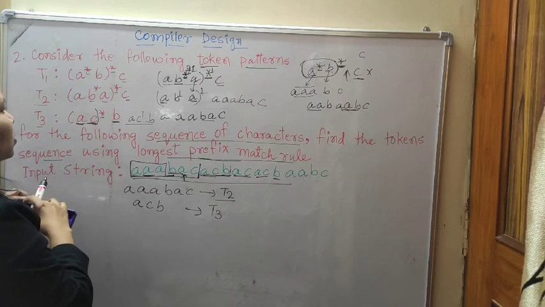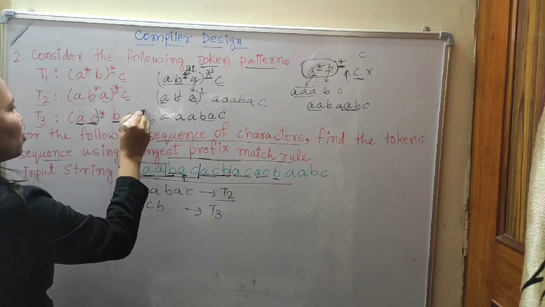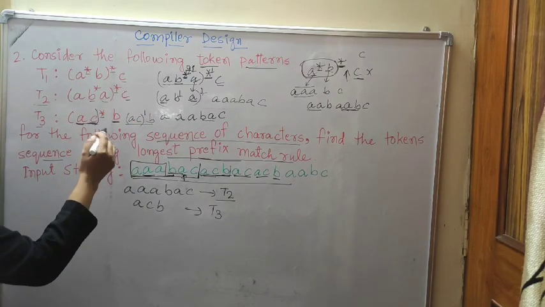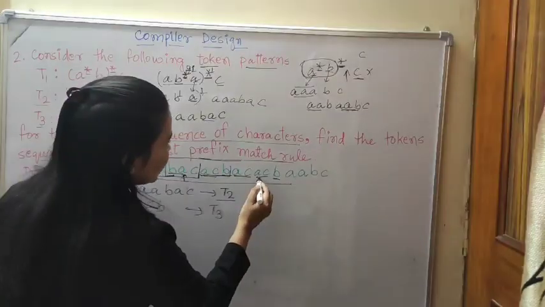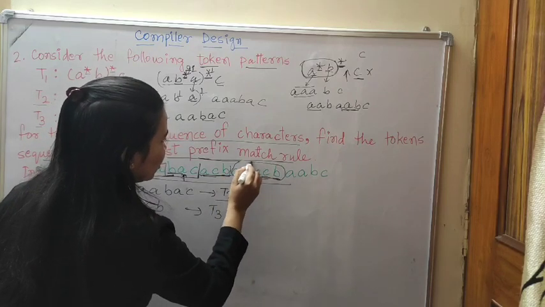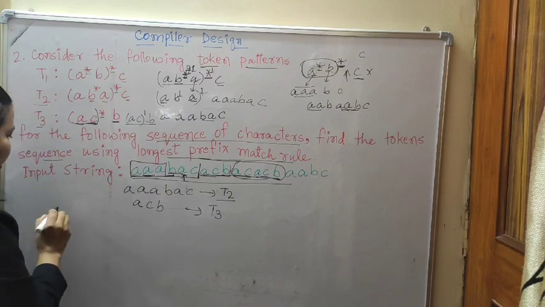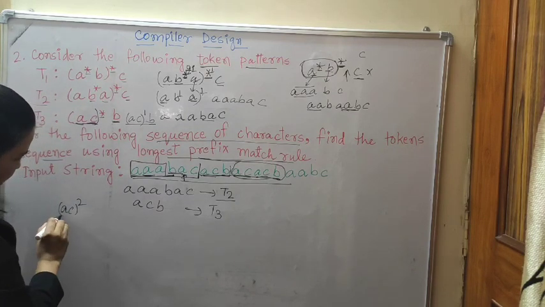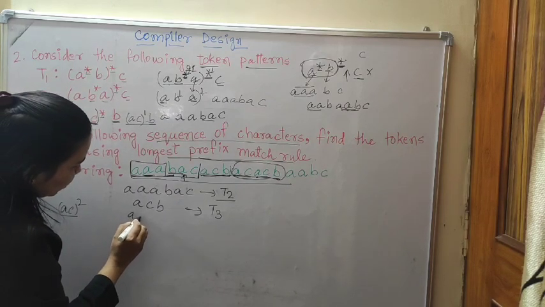So that means AC's closure should be 1, so that AC will be printed 1 time. If I put 0, then a single B only will print. So then AC, B, this is 1. If I take AC's power 2, then AC together will be printed 2 times. So then AC,